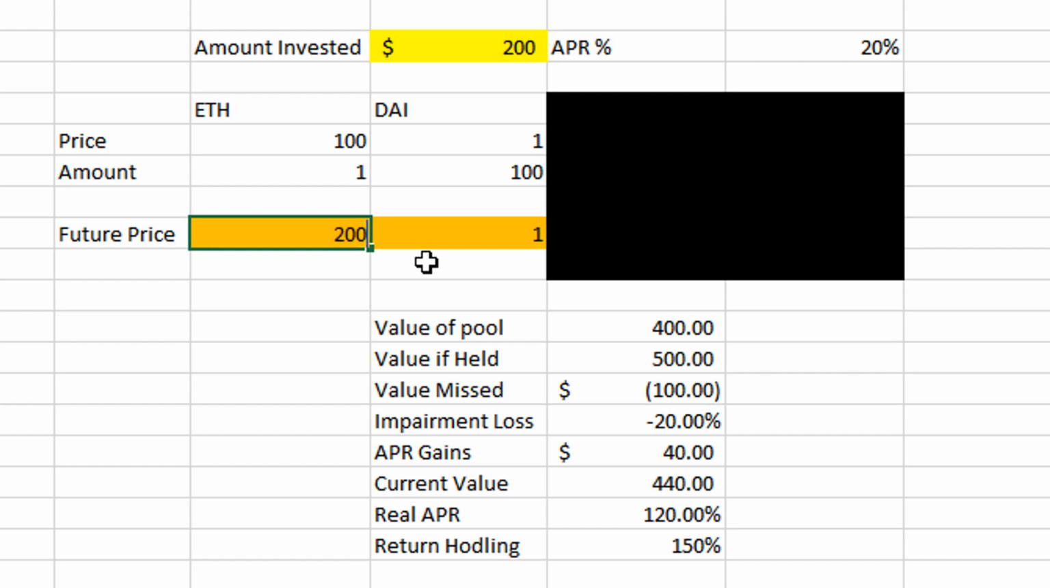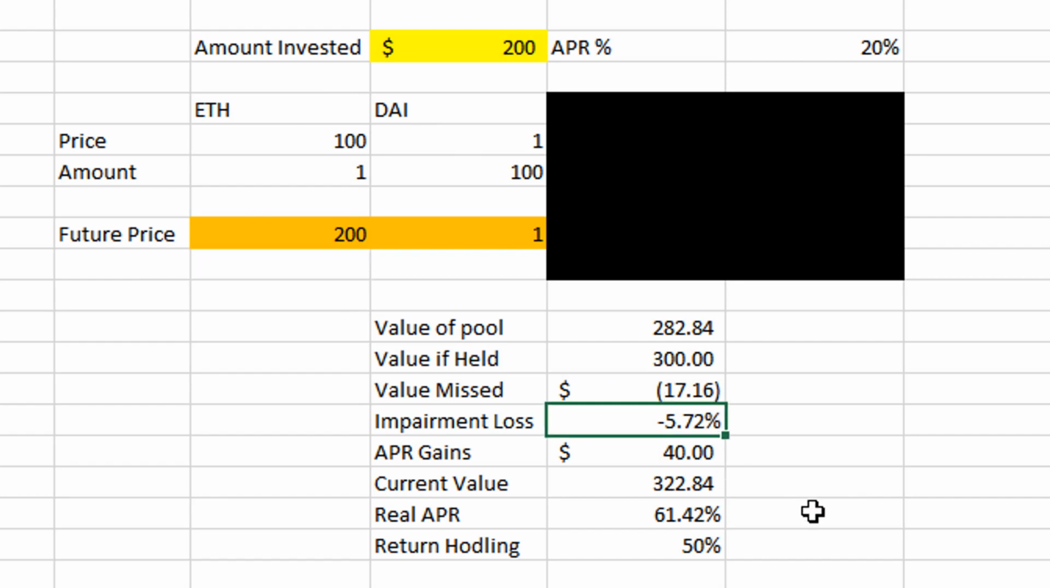Now let's say it just went up to 200. All of a sudden your current value with the APR would actually be higher than if you had just held onto the 50-50 split of the initial cryptocurrencies. And this is why it's important to understand impermanent loss, because a 100% increase in Ether is only a 5.72% loss, versus that giant increase to $400, which means an impermanent loss of around 20%.